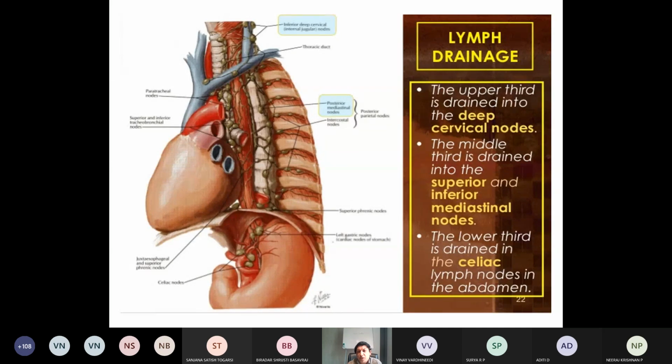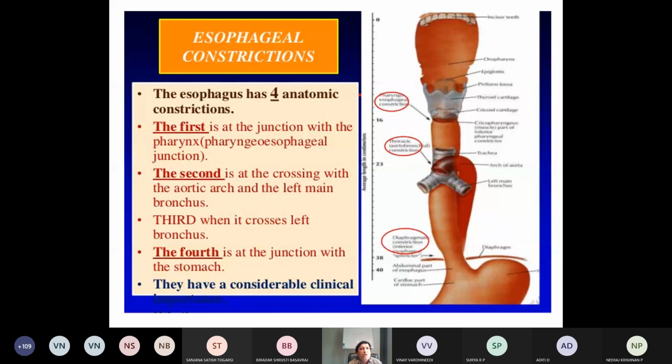The middle part drains into the superior and inferior mediastinal nodes. The lower third drains into the celiac nodes. Upper third, deep cervical nodes; middle part, superior and inferior mediastinal nodes; and the lower, celiac nodes. Now this is the last slide of the esophagus.